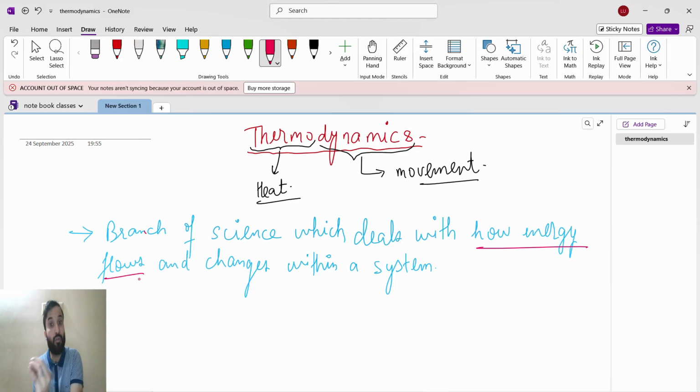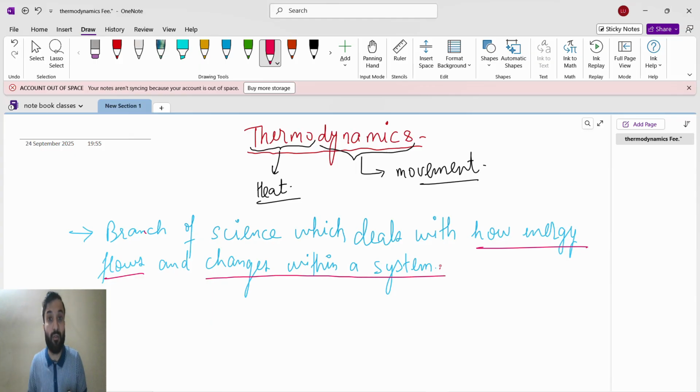Okay, so in these two conditions, how does energy flow? Either it is flowing from system to surrounding, or it is flowing from surrounding to system. Two things will happen: how energy flows, and changes within a system.